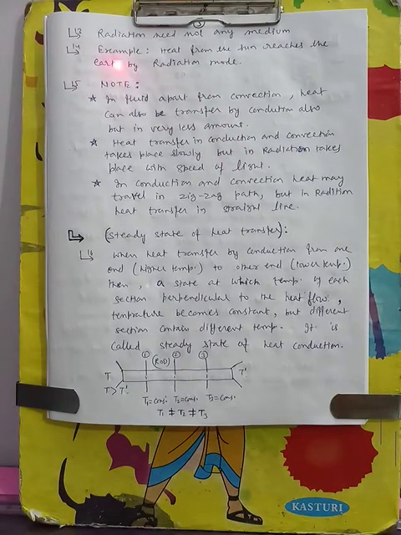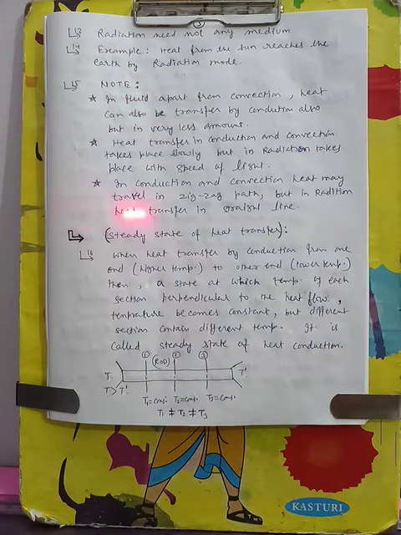So radiation does not need any medium. For example, heat from the sun reaches the earth by radiation, not by convection or conduction. As we know, after the end of our atmosphere there is vacuum, no air. So how can heat come through convection? From the sun, heat reaches us by radiation.